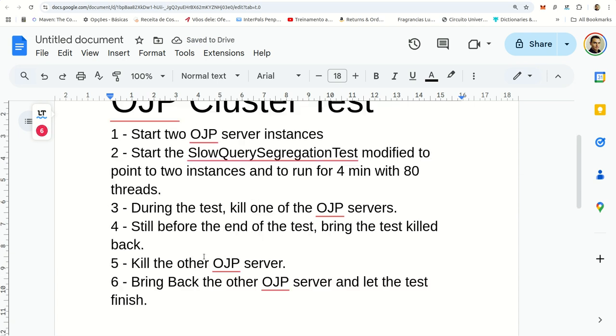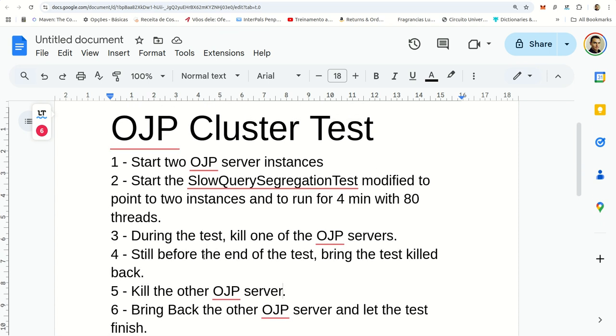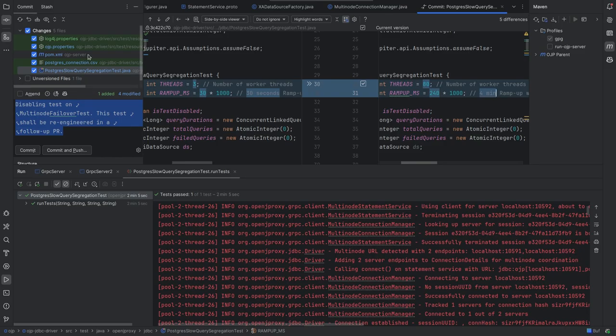The expectation for this test is that the number of connections adapt during servers going down and up and remains the same during the test. It might vary for a little while, but the expectation is that it adapts, and once it recognizes that one of the nodes is down, it re-escalonates the connections of the other server. So let's start by looking at what we had to change here to start this test.